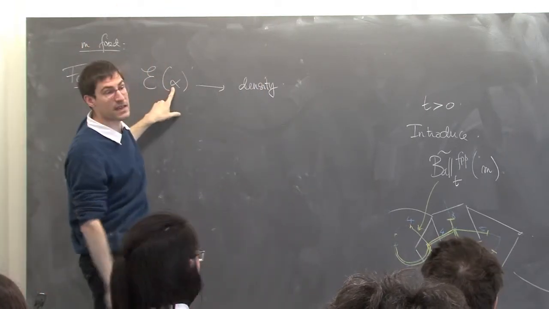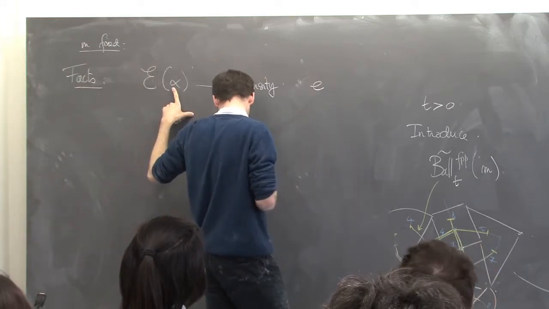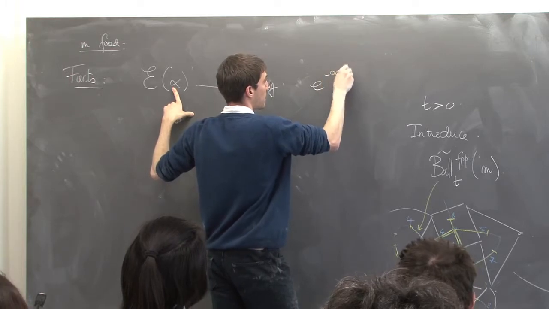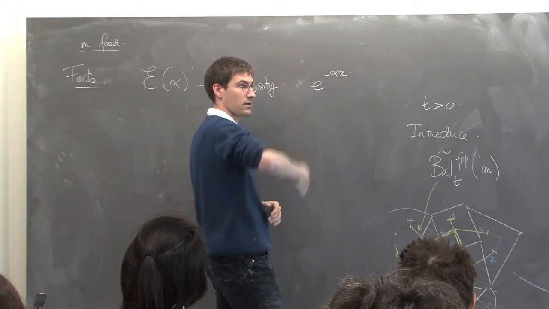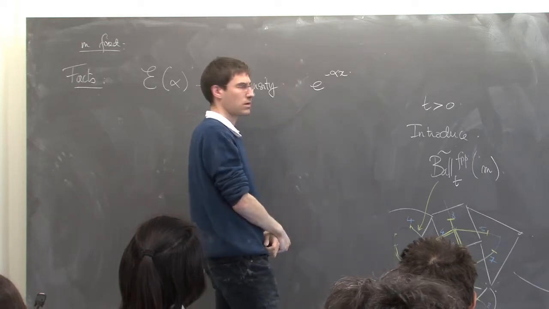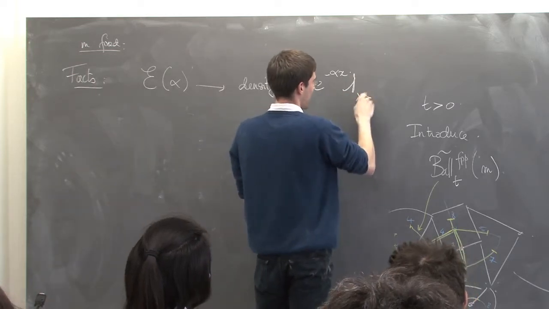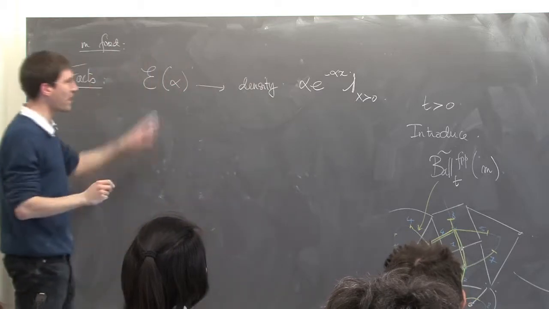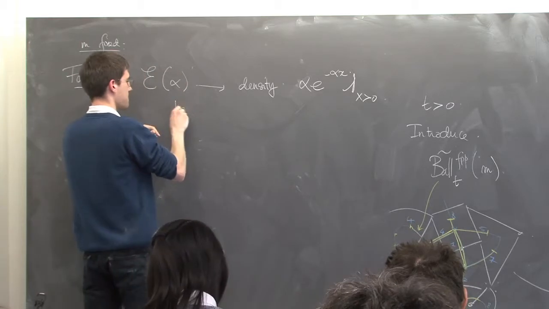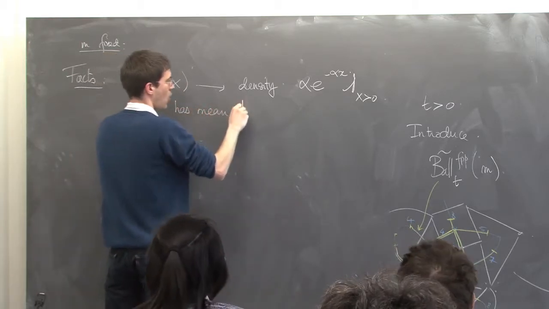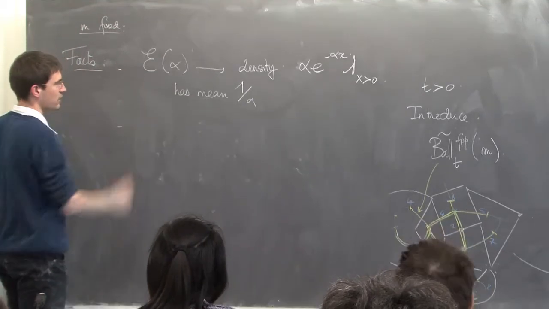The parameter is the inverse of the mean, so the mean is 1 over alpha. That's the first fact. That's the definition, if you wish.